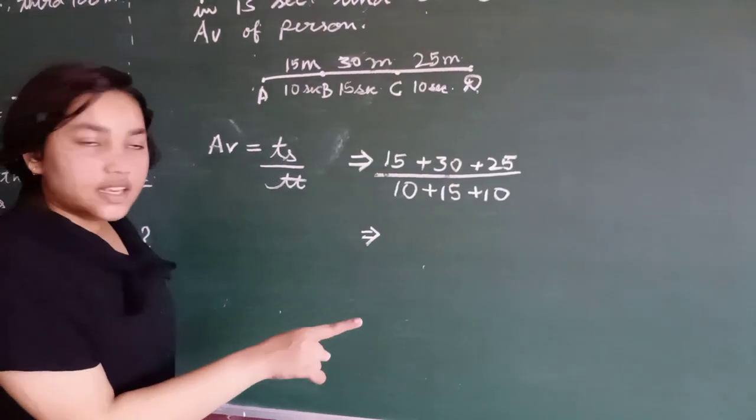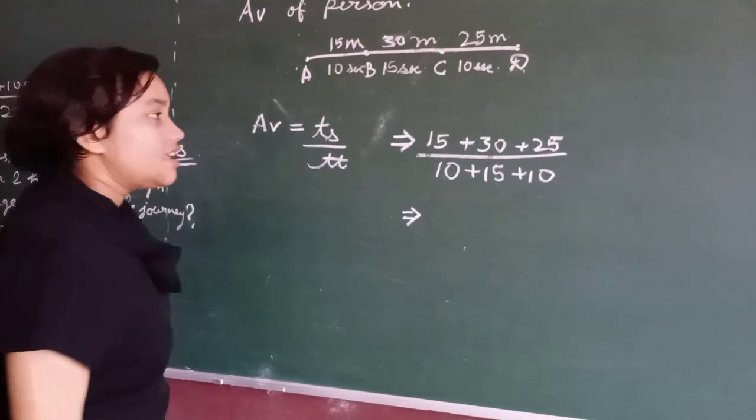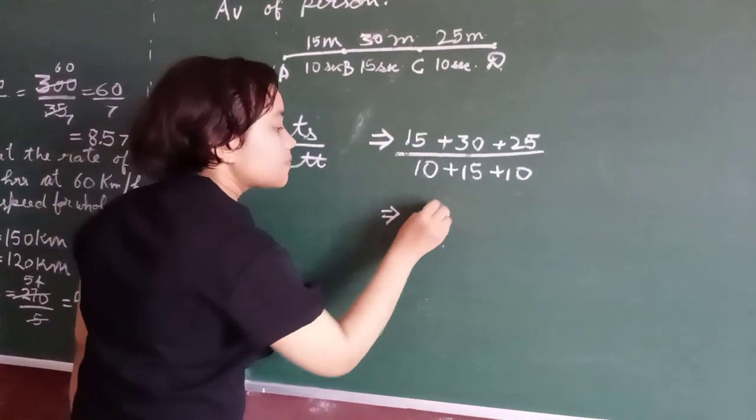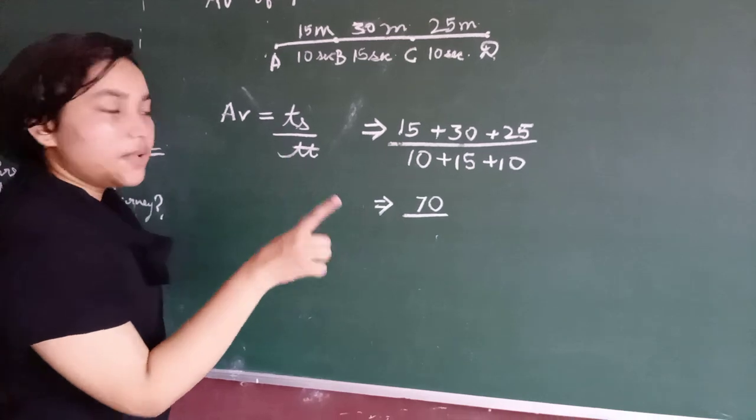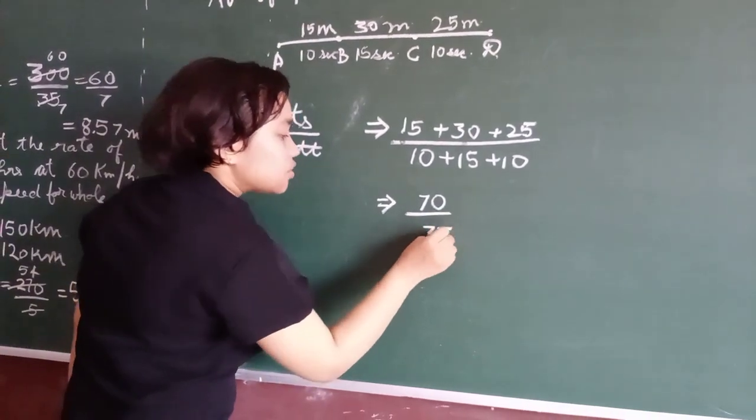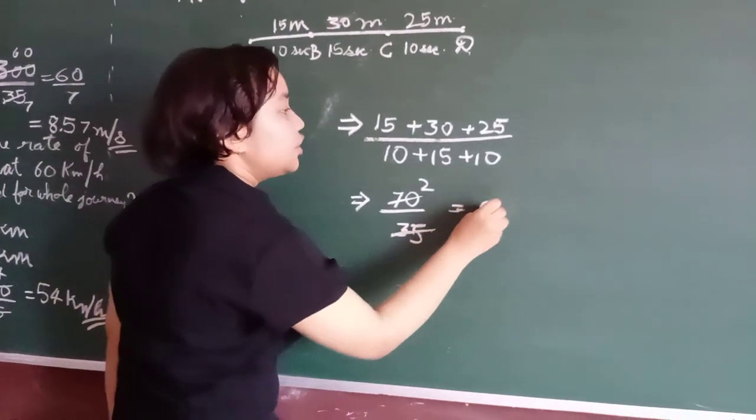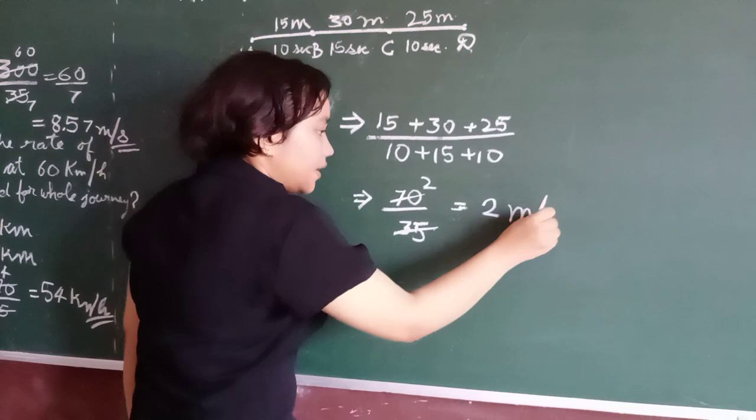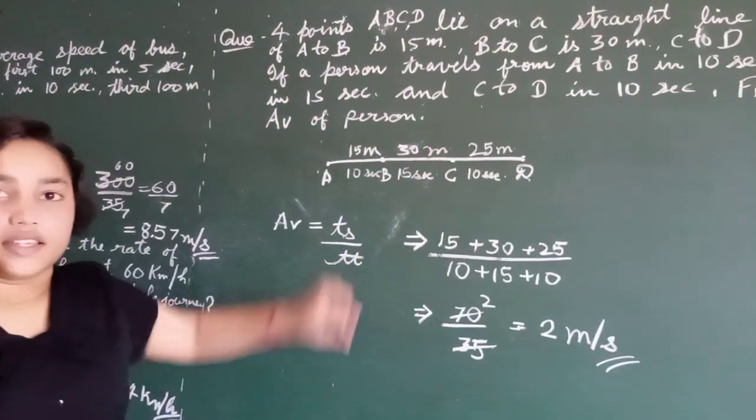Now we will solve this. 15 plus 30 plus 25, that is 70 meters. And what is the time? 10 plus 10 plus 15, that is 35. So 35 into 70, the answer is 2 meters per second. This is the average velocity of the person. Next question.